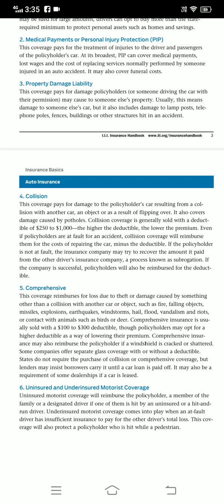Some companies offer separate glass coverage with or without a deductible. States don't require the purchase of collision and comprehensive coverage, but lenders may insist a borrower carry it until a car loan is paid off. It may also be a requirement of some dealerships if the car is leased.